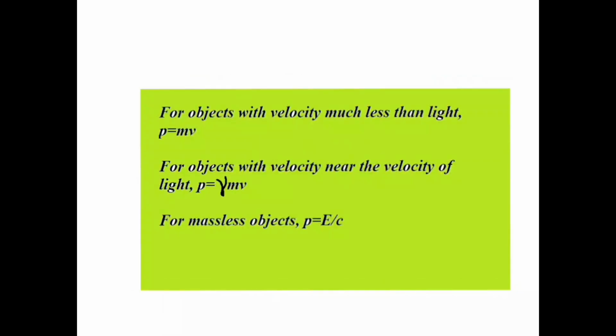Recap. For objects with velocity much less than light, P equals mv. For objects with velocity near the velocity of light, P equals gamma mv. For massless objects, P equals E by c. I hope the concept of momentum and its relation with velocity in the shadow of relativity is clear so far.